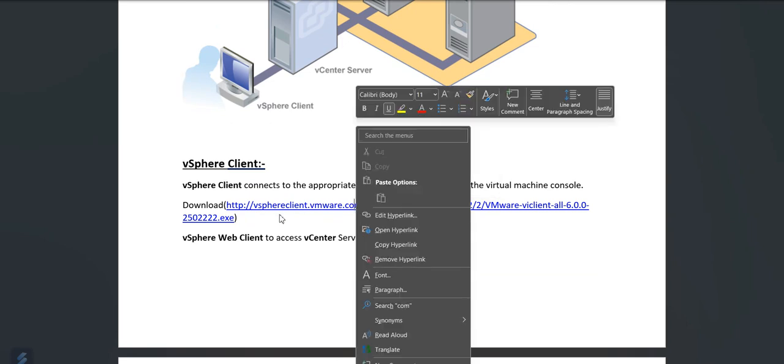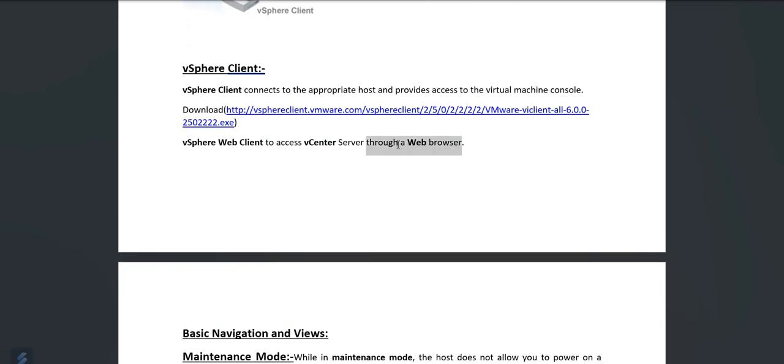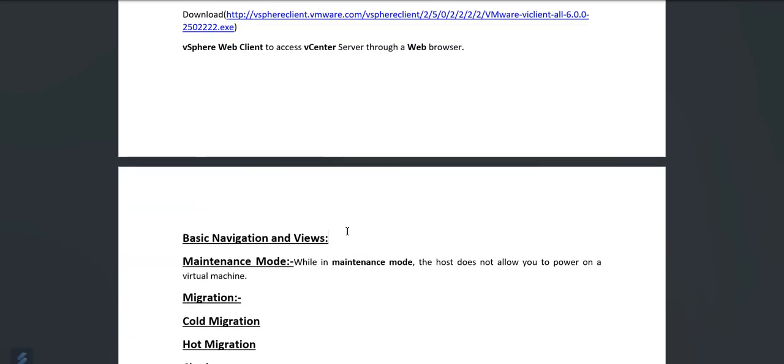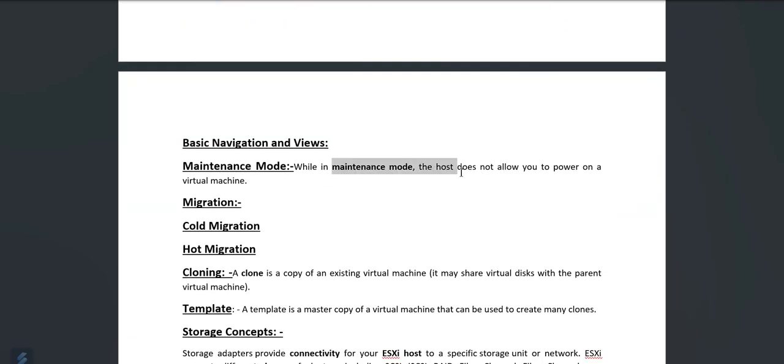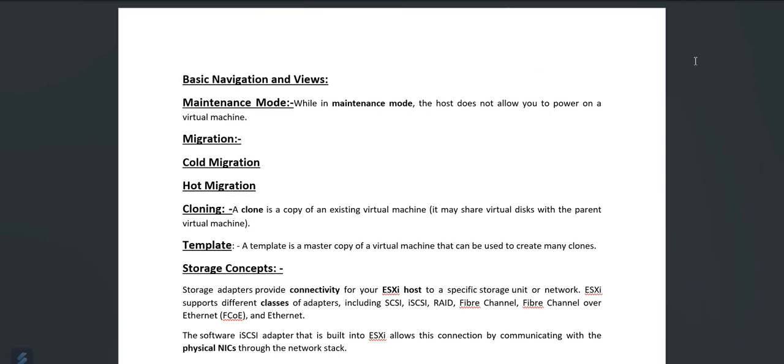So we can download our vCenter server or vSphere client from here to access the vCenter server through the web browser. Okay. Now, what are the basic navigation and views? In maintenance mode, the host will not allow you to power on a virtual machine. So when the ESXi host is in maintenance mode, we are not able to power on the virtual machine. That is the basic condition in our VMware technology, because the ESXi host is hosting the virtual machine and we cannot power on that virtual machine since the ESXi host is in maintenance mode.